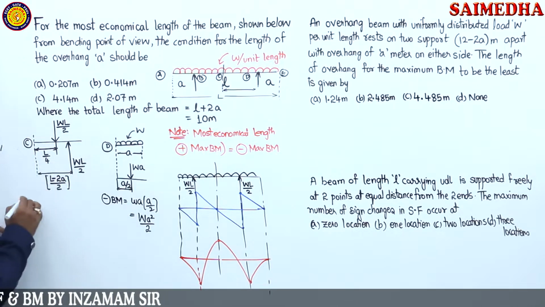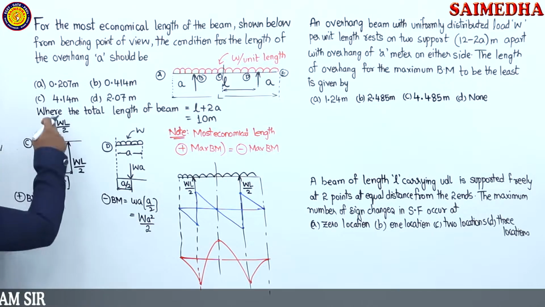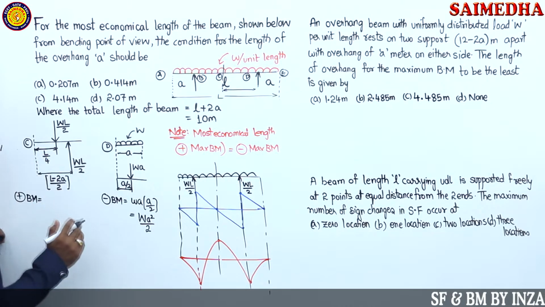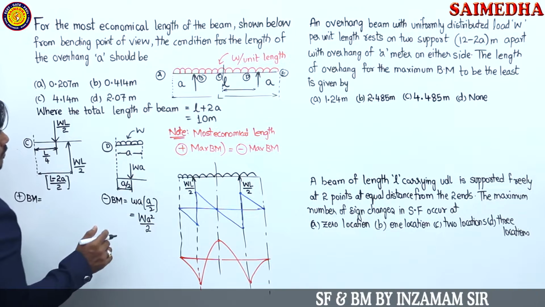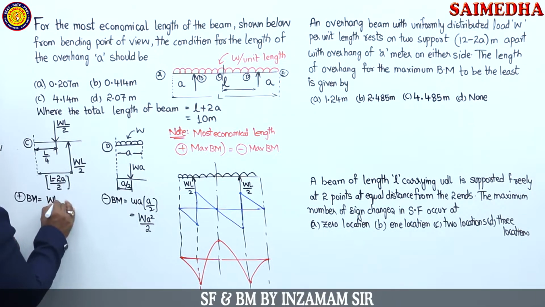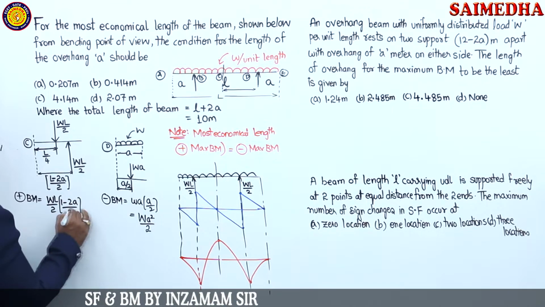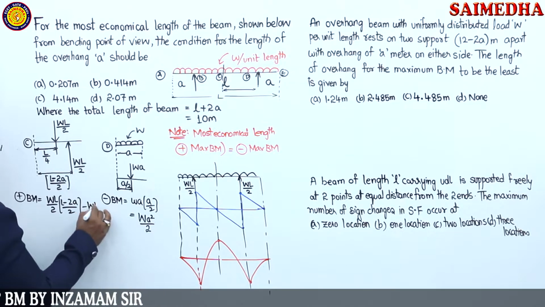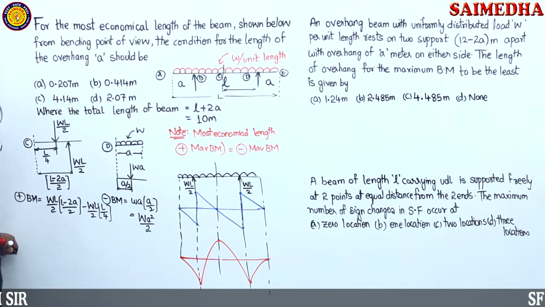Okay, tell me the positive bending moment now. What is the positive bending moment formula going to become, guys? It's going to become WL by 2 into L by 4. This one is going to become WL by 2 into L minus 2A divided by 2. Okay. So first of all we have taken the negative, so let's take positive in the upward direction. That is WL divided by 2 into L minus 2A divided by 2. Upward is plus, downward is minus. That is WL divided by 2 into L divided by 4.